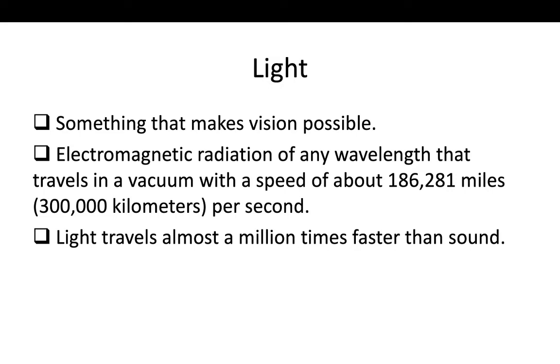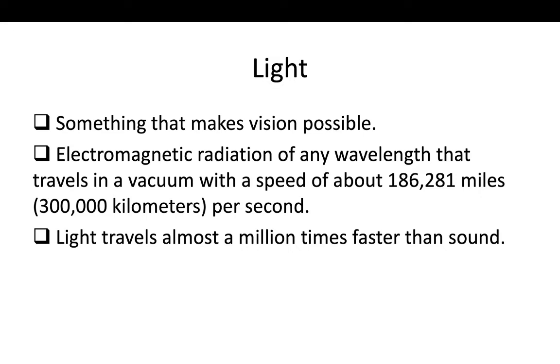Light is something that makes vision possible, because when there is no light, it's all dark and we can't see anything. That's why light is something that makes vision possible. Secondly, it is electromagnetic radiation of any wavelength that travels in a vacuum with a speed of 186,281 miles, or you can say 300,000 kilometers per second.